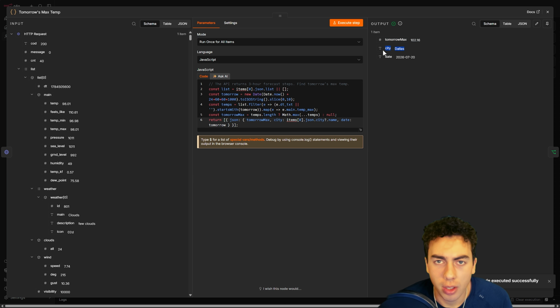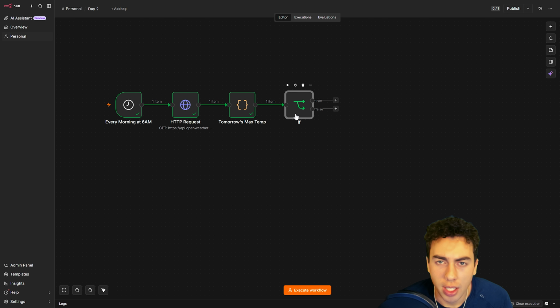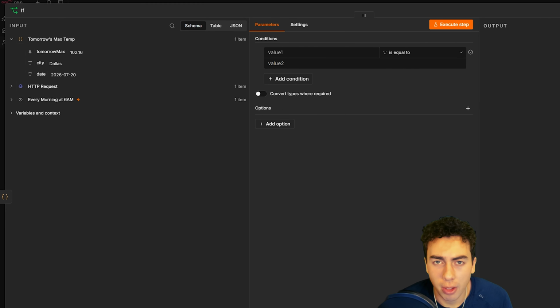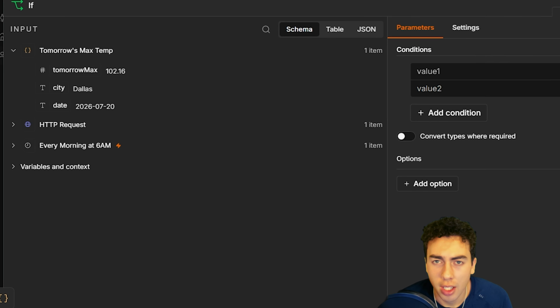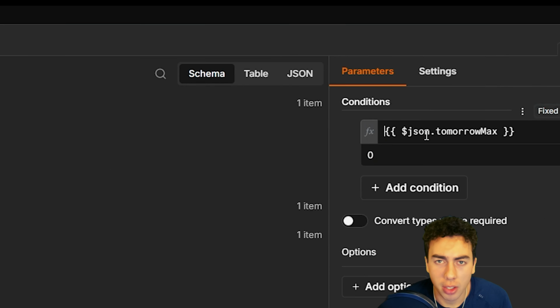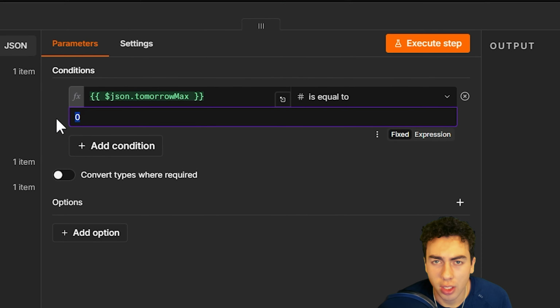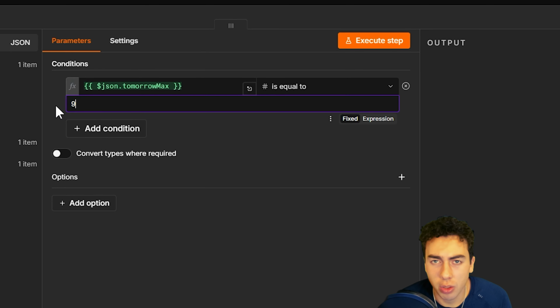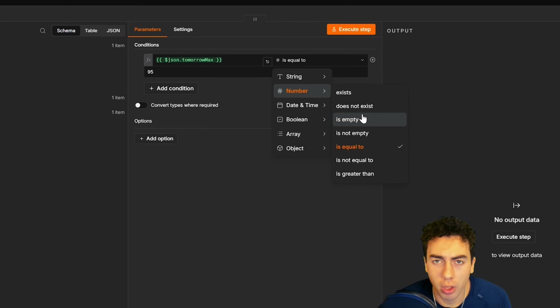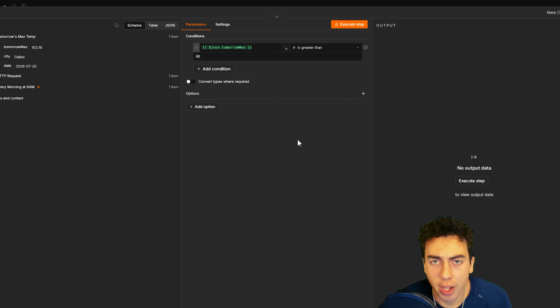Let's add the if node. Is tomorrow's high over 95 degrees? In Dallas, in the middle of summer, that's genuinely not rare. And for an HVAC company specifically, that's not just weather trivia, that's a real business signal. Air conditioners fail hardest exactly on the hottest days, which means tomorrow is quietly shaping up to be a heavier repair day before it's even started. Let's move to the true branch.